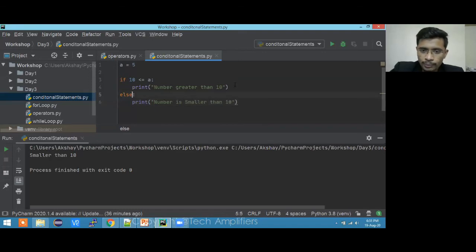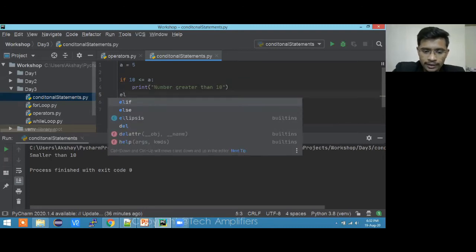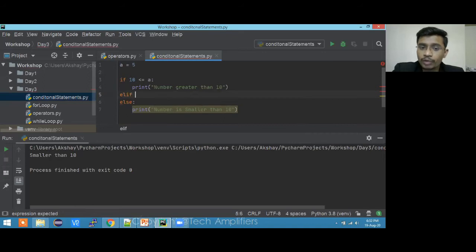But if I wanted to use multiple nested if else, in that case I'll use elif. Here there will be one more condition. Number is greater than 10 and number is smaller than 10, right? So in between, what I wanted to use is, for example, if you want to find the biggest number of 3, such a scenario will appear.